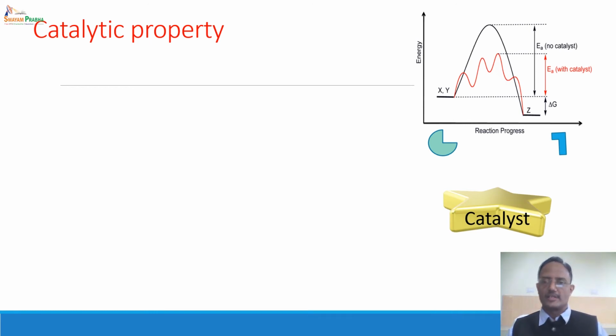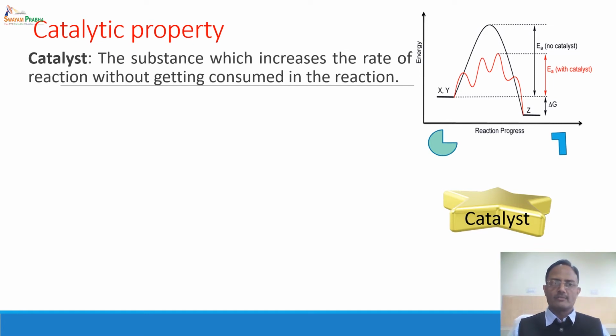Now what is a catalyst? How do you define a catalyst? A catalyst is any substance which increases the rate of reaction and remains unaffected at the end of the reaction. So it is not consumed in the reaction. It remains intact at the end of the reaction.